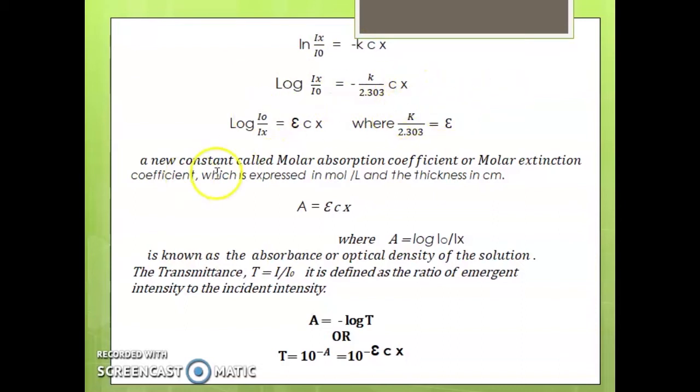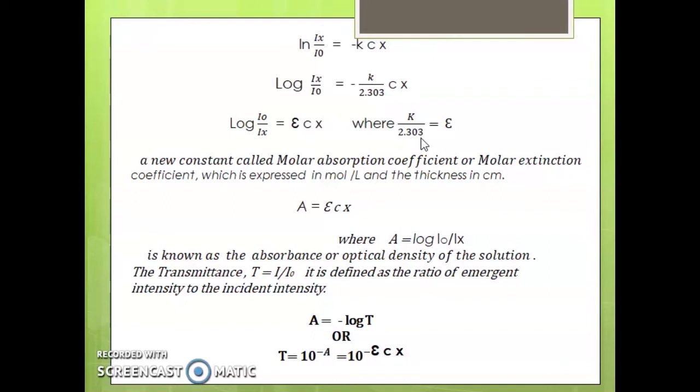Here we are introducing a new term, the molar absorption coefficient or molar extinction coefficient, expressed in liters per mole per centimeter, that is epsilon, with the thickness x in centimeters. This epsilon equals K by 2.303. It is the absorption coefficient or extinction coefficient of the absorbing medium.